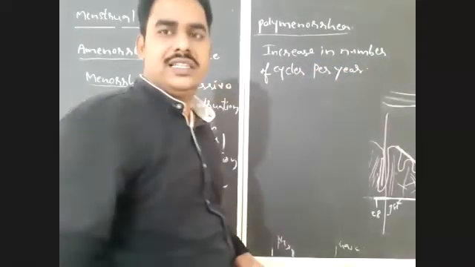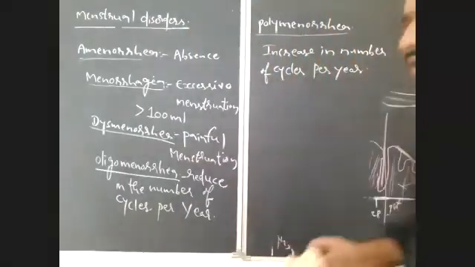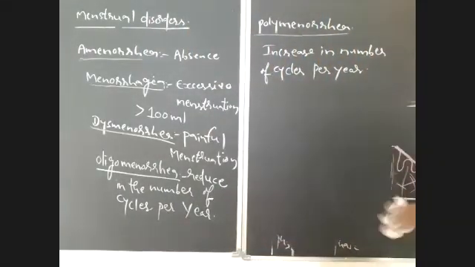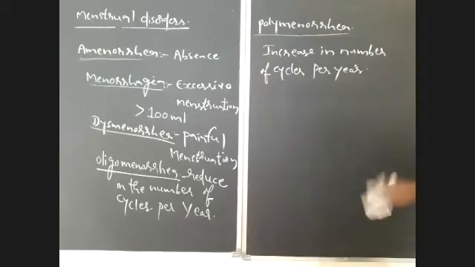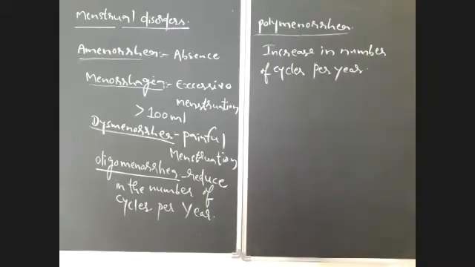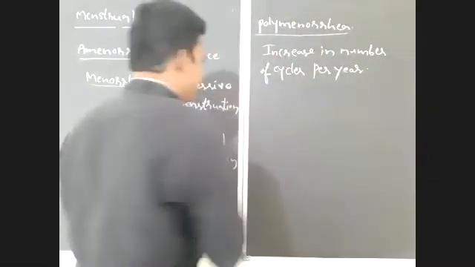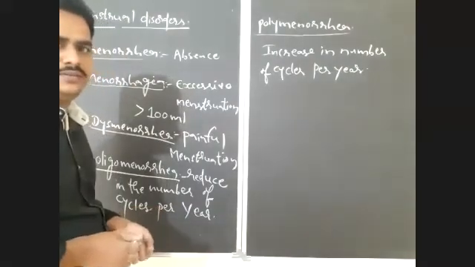Increase in the number of cycles per year, that is polymenorrhea. Is it clear?